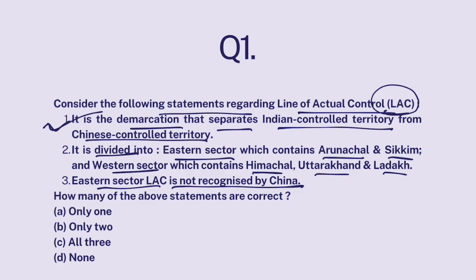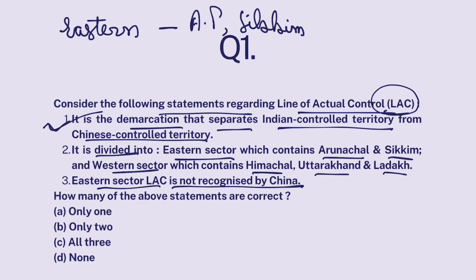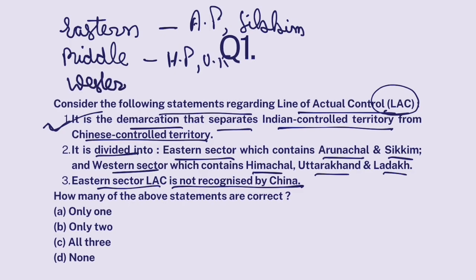Now, the entire LAC is divided into 3 sectors. Basically, eastern sector is Arunachal Pradesh and Sikkim. Okay, middle sector is Himachal Pradesh and Uttarakhand, and western sector is the Union Territory of Ladakh. Okay, so it's not 2; it's divided into 3 parts. So this part is false.